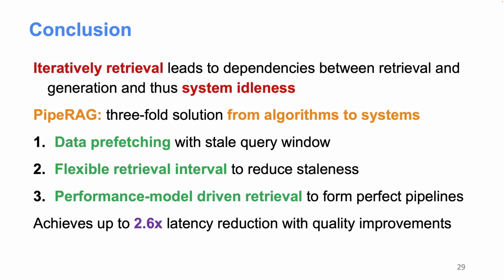Second, we also allow flexible retrieval intervals in order to reduce the query staleness. And finally, we propose a performance-model-driven retrieval system that can automatically adjust the retrieval configuration based on the generation latency budget in order to form a perfect generation-retrieval pipeline.